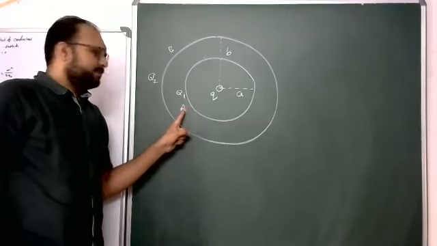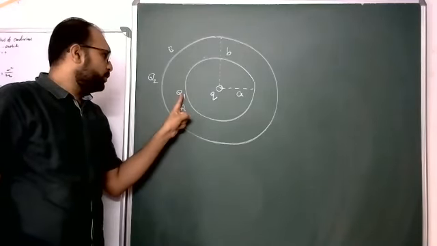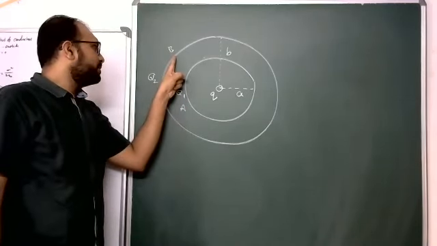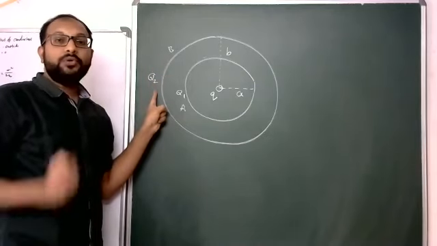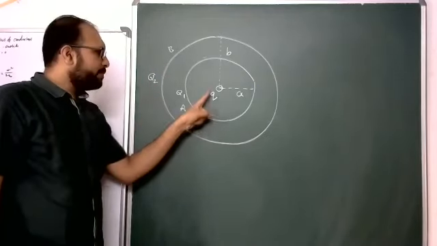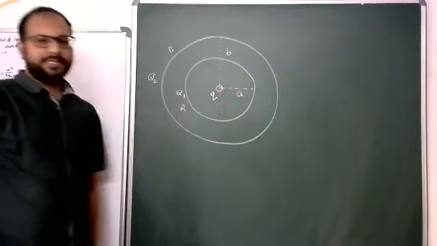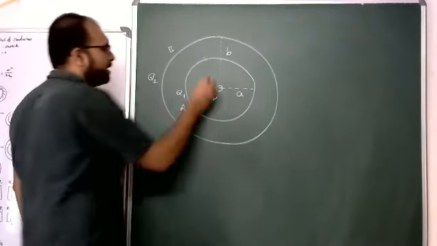On spherical shell A, charge Q1 is given. On B, Q2 is given. Now I am keeping charge Q at the center. What happens?